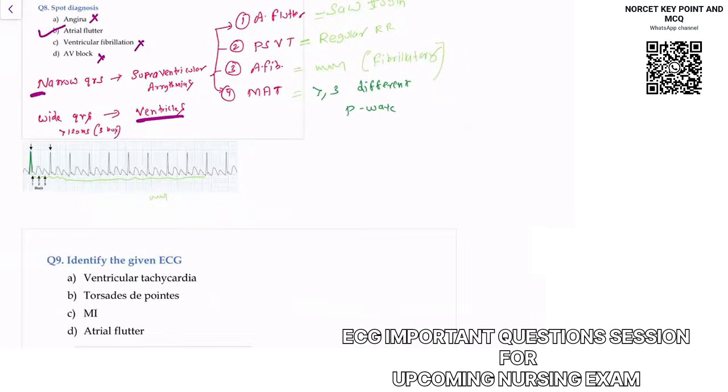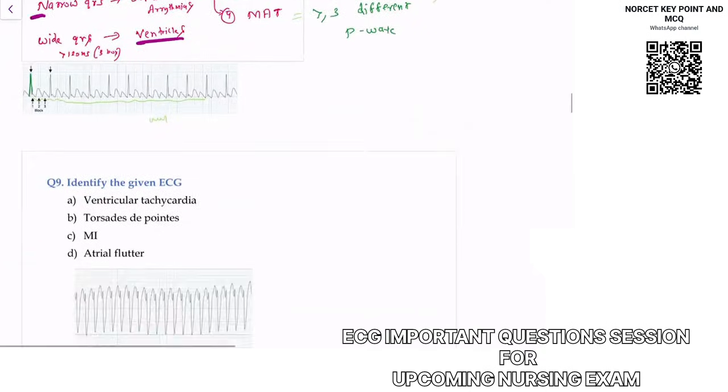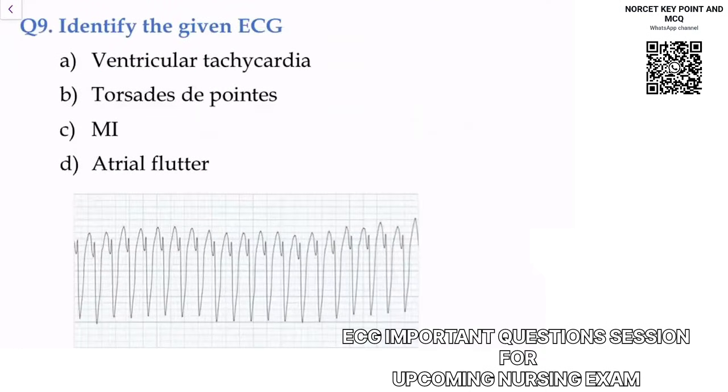Okay, coming to the next ECG, let us see one by one. You can approach this simple question. These are very easy questions. If I say identify the given ECG, you can notice again what you need to focus. I told you focus on QRS. So if you focus on QRS, see.